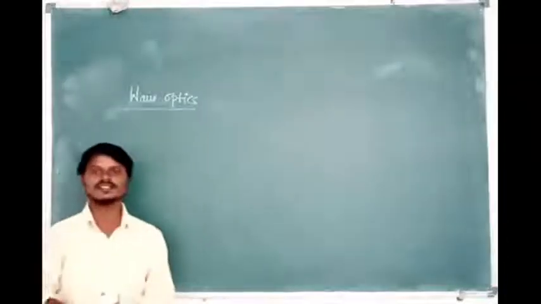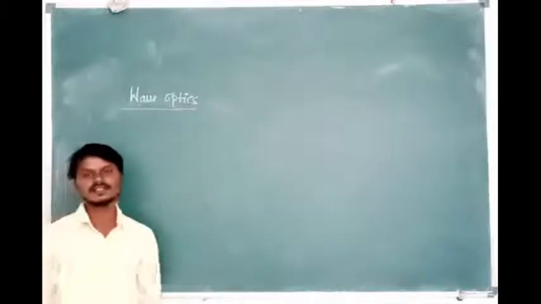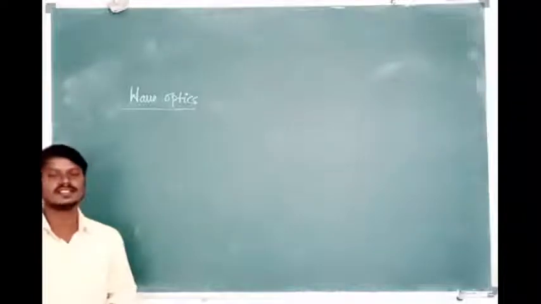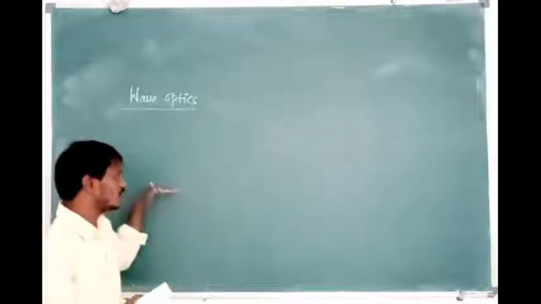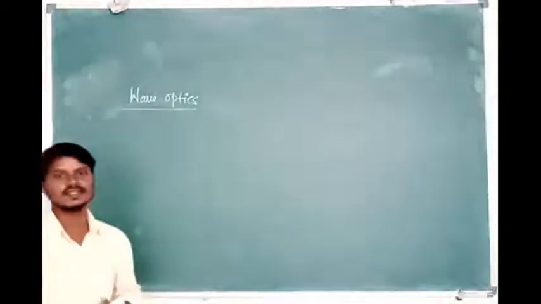Good morning, students. Now let us start the new chapter from the track 2, that is of wave optics. So, what is the previous chapter? The previous chapter is ray optics. In case of ray optics, we are going to treat light as a ray. What do you mean by ray of light here? If the light travels along a straight line in a particular direction, that is called a ray of light.